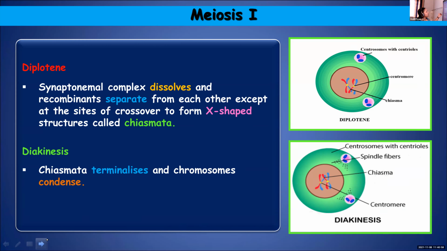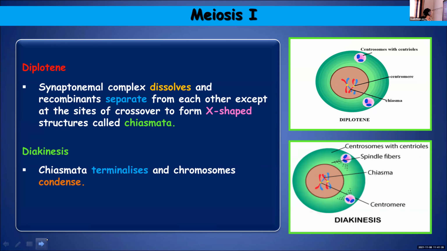Once the synaptonemal complex gets dissolved, the recombinants will get separated. The ladder-like structure was holding these two homologous chromosomes together. Once this dissolves, the chromosomes where the crossover has taken place will get separated from each other, but they will remain attached at the regions where crossover took place.